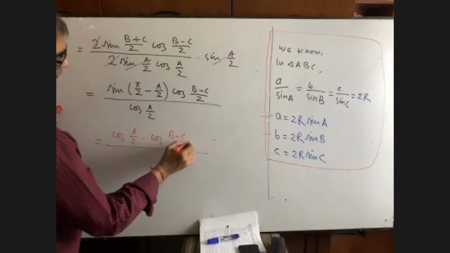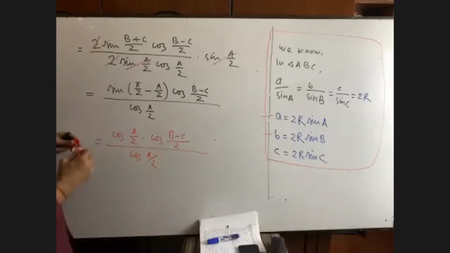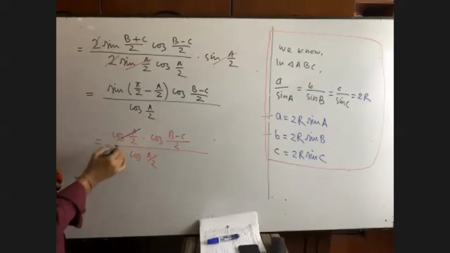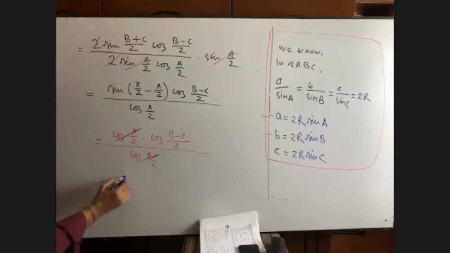(B minus C) by 2. And here it is cosine A by 2. Now, this will be omitted. Cosine A by 2 will be omitted from both the numerator and denominator. And here we are left with cosine (B minus C) by 2. I think you can recollect your memories that it was in the left hand side, right? Is it? Yes, sir. Okay.